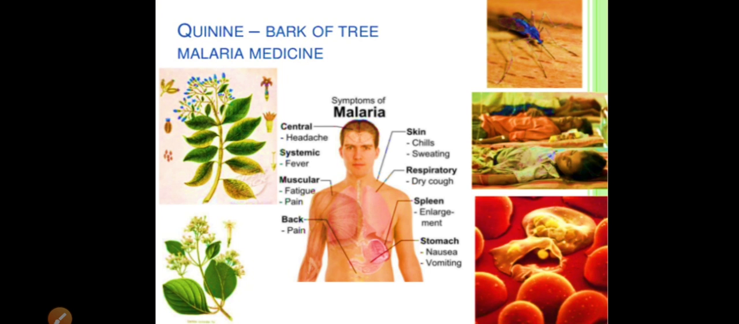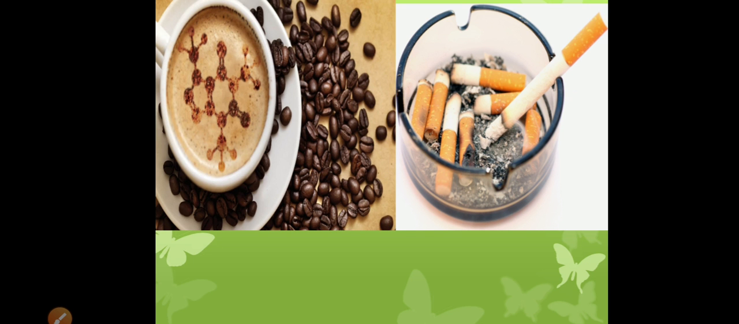Here is an example: quinine from the bark of a tree is used as malaria medicine. And cigarettes are made from the leaves of nicotine plants, and caffeine is in seeds which are used to make coffee.